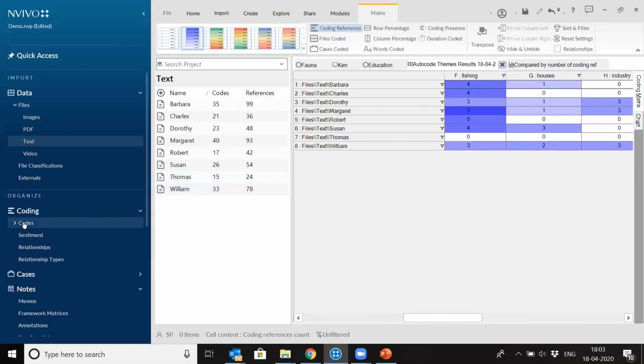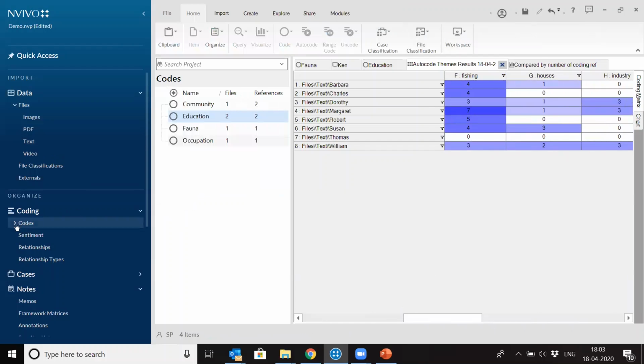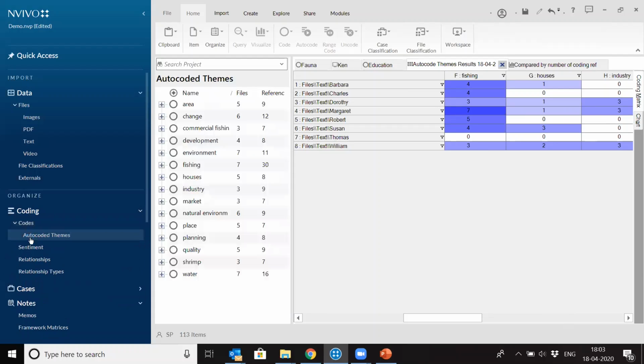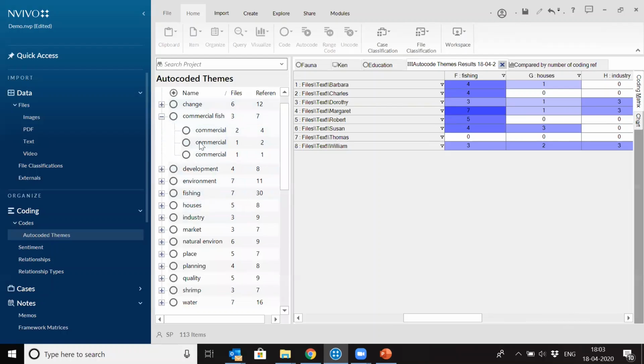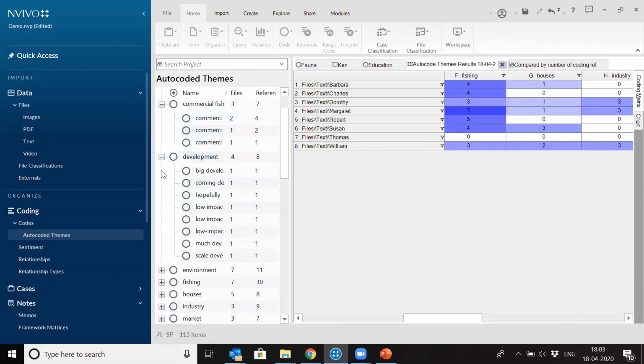As I said, our coding has been saved here under codes, auto-coded themes here, right? So these are all the themes which have been created. So you can see the references behind it. See, I want to see under commercial fishing, or maybe under development, right?